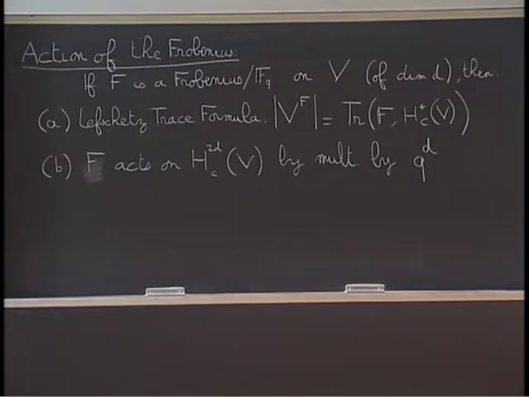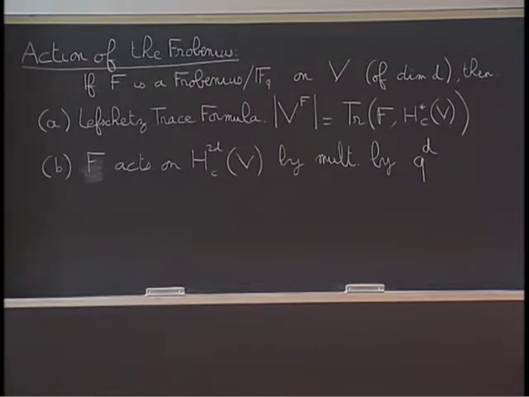And I will need only that the Frobenius acts on the top cohomology by multiplication by a scalar, which is just the Q to the dimension of the variety. This will be sufficient in our purpose because we are working with a curve, which is a variety of dimension 1. These informations will be enough to do whatever we want.